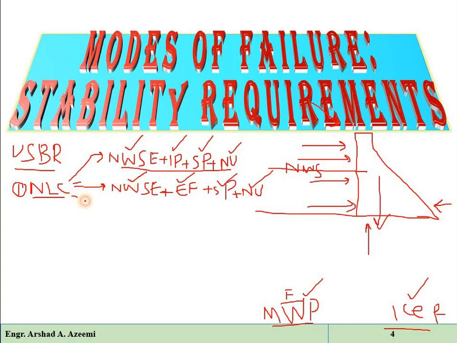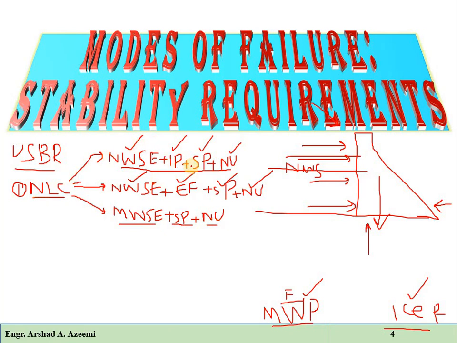The third category of normal load combination is, suppose the water level is the maximum water level, the maximum water surface elevation, meaning the water is stored up to the maximum limit in the reservoir. And suppose silt pressure is acting, and for example there is normal uplift. So maximum water surface elevation, silt pressure, normal uplift will be another category of normal load combination. So there are three categories of normal load combination.